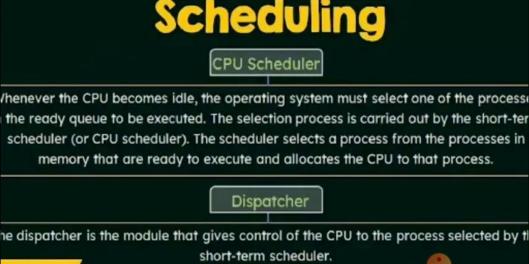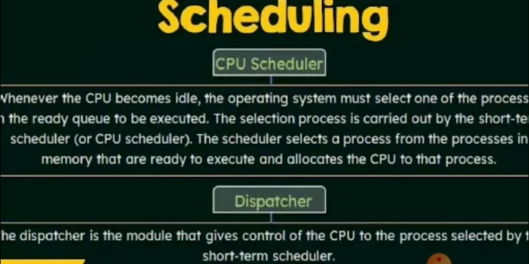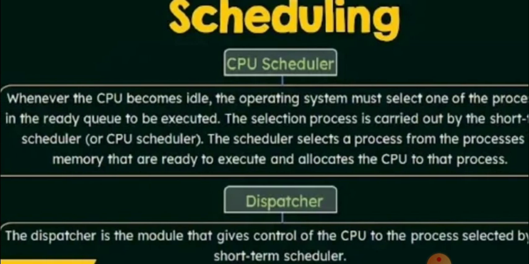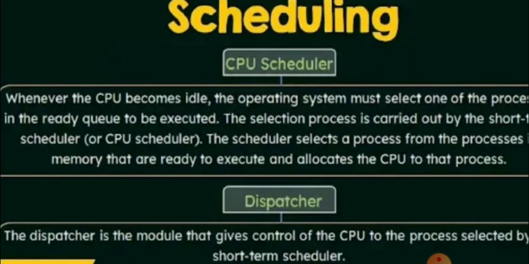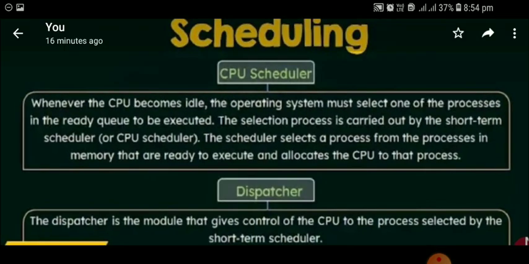So next, what's the difference between CPU scheduler and dispatcher? So this is a very important term. Whenever the CPU becomes idle, the operating system must select one of the processes in the ready queue to be executed. So the selection process is carried out by the short-term scheduler.